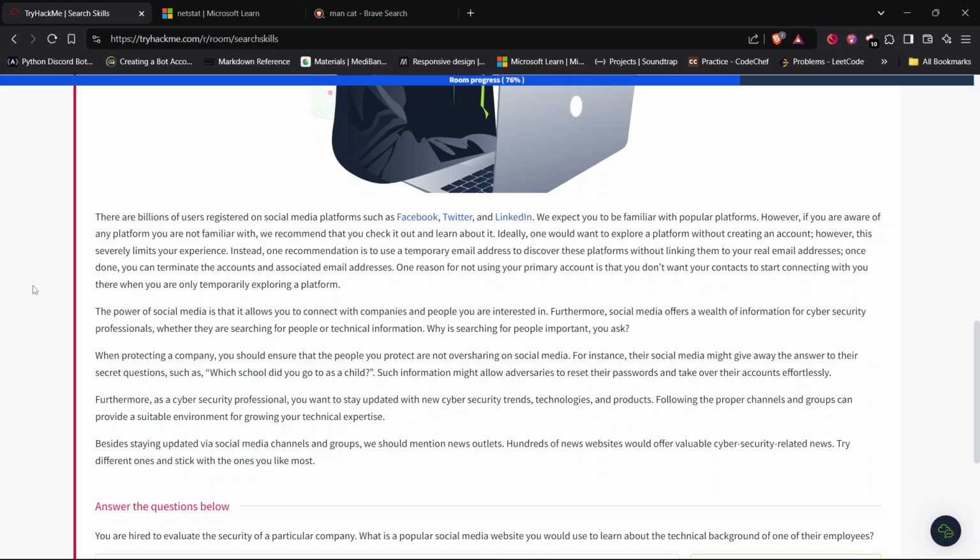Ideally, one would want to explore a platform without creating an account. However, this severely limits your experience. Instead, one recommendation is to use a temporary email address to discover these platforms without linking them to your real email address. Once done, you can terminate the accounts and associated email address. One reason for not using your primary account is that you don't want your contacts to start connecting with you there when you are only temporarily exploring a platform.